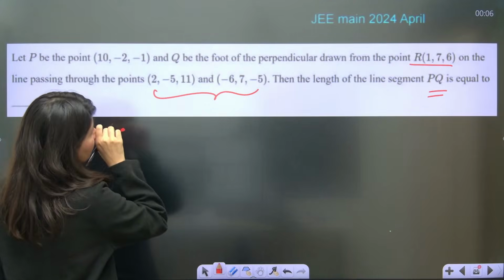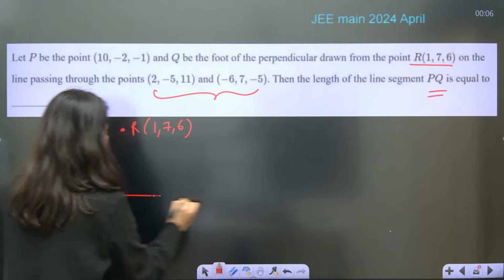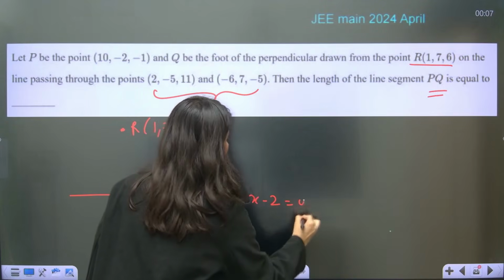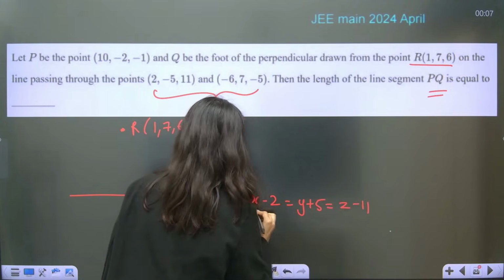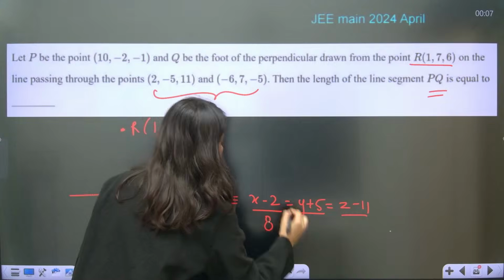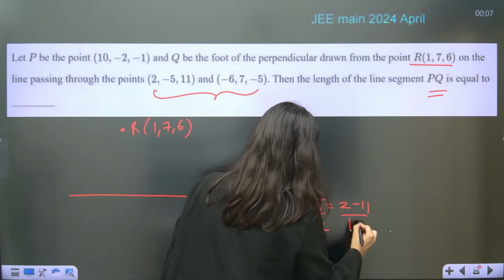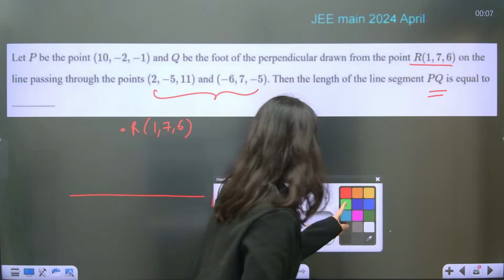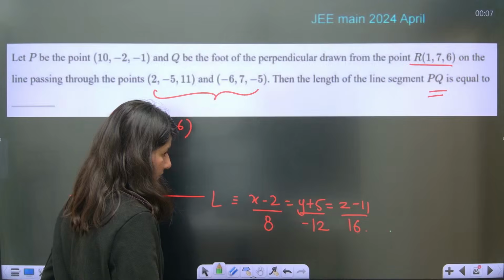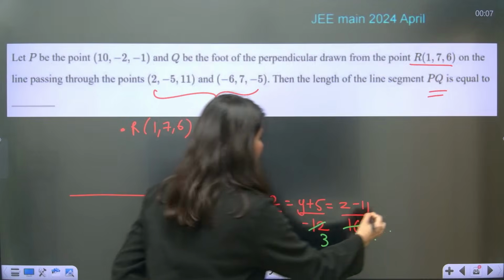So this is your point R. Okay, let's write the equation of line L. X minus 2, y plus 5, z minus 11 upon, now this is 2 minus 6, 8. Then minus 5 minus 7, minus 12. 11 and 5, 16. Okay, you can cancel the terms out also. Divide by 4: 4 2s are 8, 4 3s are 12, 4 4s are 16.